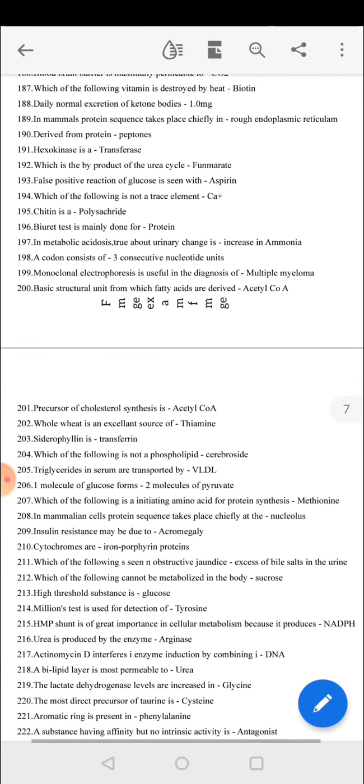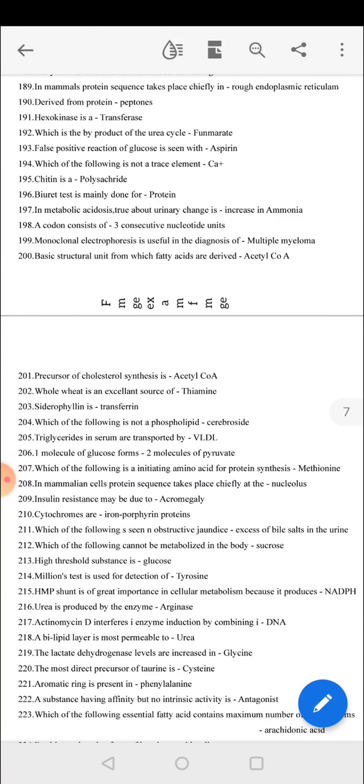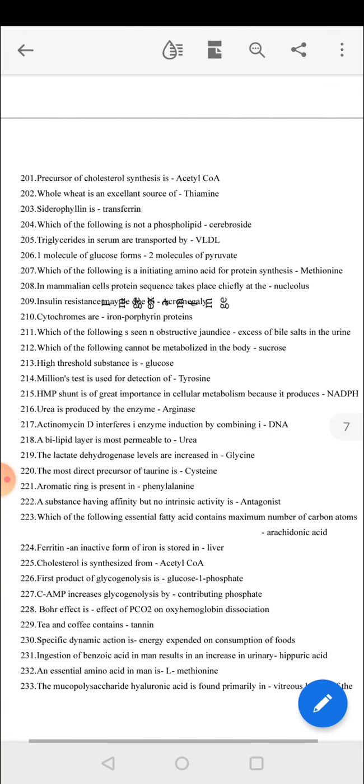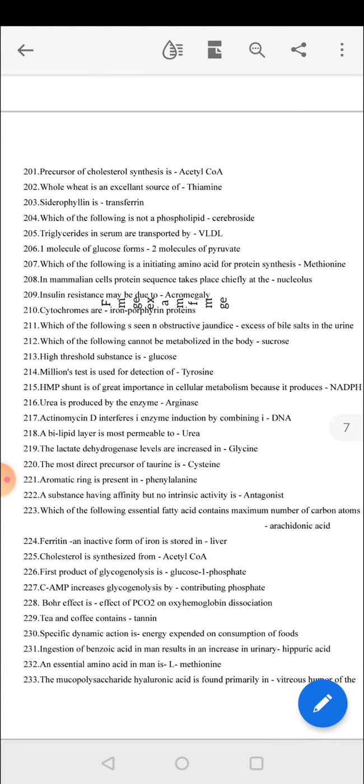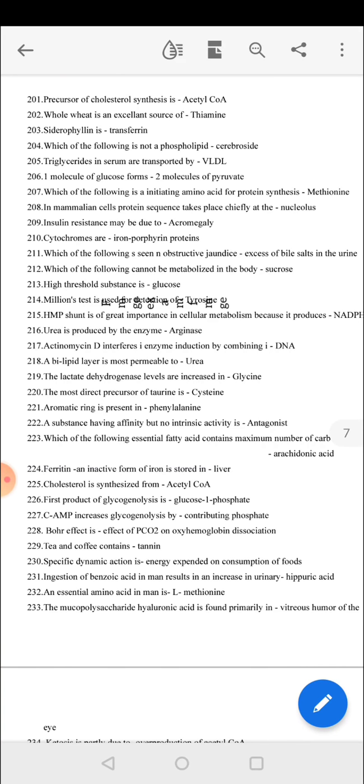In metabolic acidosis, the true urine change is an increase in ammonia. A codon consists of 3 consecutive nucleotide units. Monoclonal electrophoresis is useful in the diagnosis of multiple myeloma. Basic structural unit from which fatty acids are derived is acetyl-CoA. Precursor of cholesterol synthesis is acetyl-CoA. Whole wheat is an excellent source of thiamine. Ceruloplasmin is a transferrin. Which of the following is not a phospholipid? Cerebroside. Triglycerides in serum are transported by VLDL.